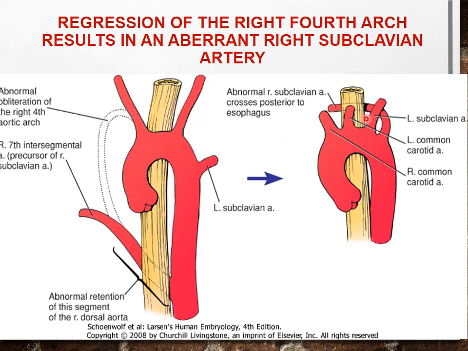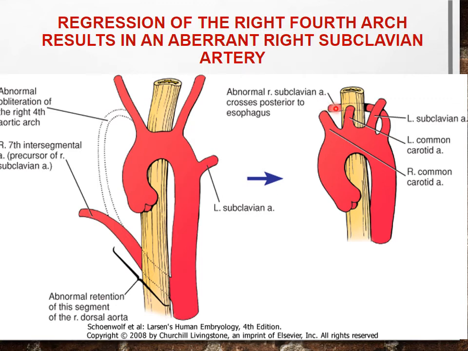So this is the same situation, but here this is the right sided subclavian artery, and it is also going to pass behind the esophagus. It has its origin from abnormal components, as normally forming parts of the fourth arch are obliterated, so it is formed from the seventh intersegmental artery and dorsal aorta.